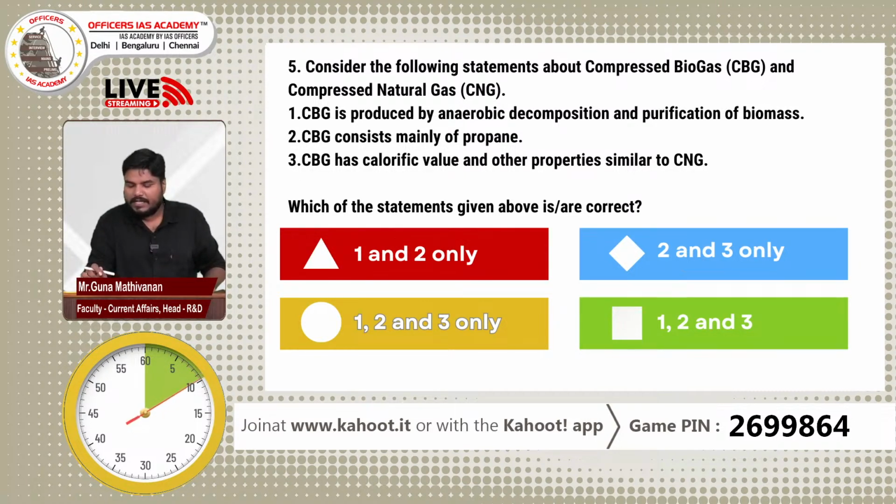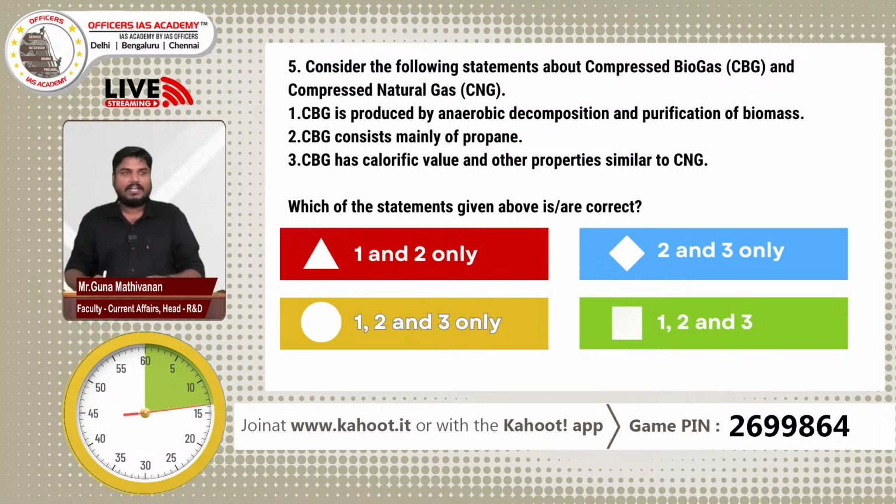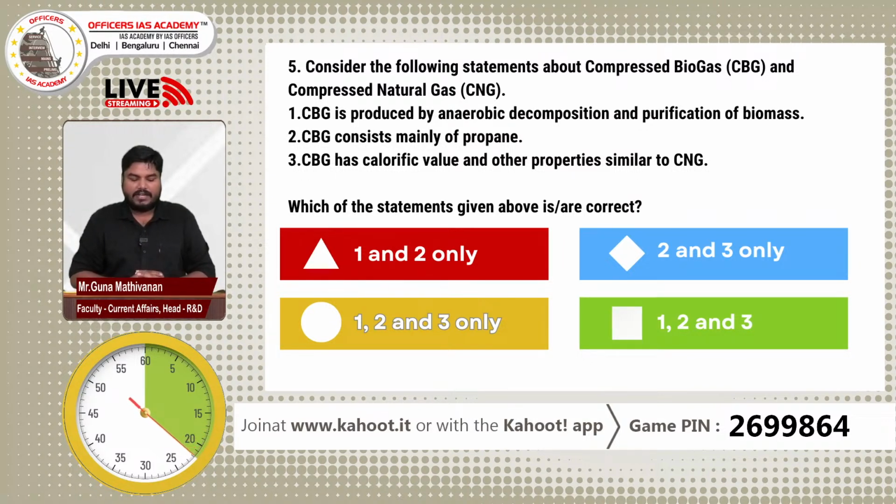Regarding compressed biogas, consider the following statements about compressed biogas and compressed natural gas. 1. CBG is produced by anaerobic decomposition and purification of biomass. 2. CBG consists mainly of propane. 3. CBG has a calorific value and other properties similar to CNG. Which of the statements given above are correct? A, 1 and 2 only. B, 2 and 3 only. C, 1 and 3 only. D, 1, 2 and 3.